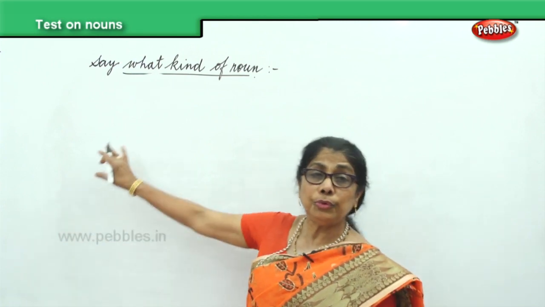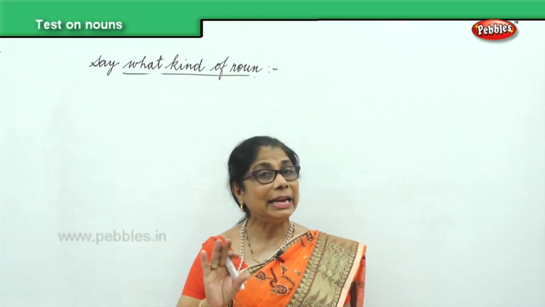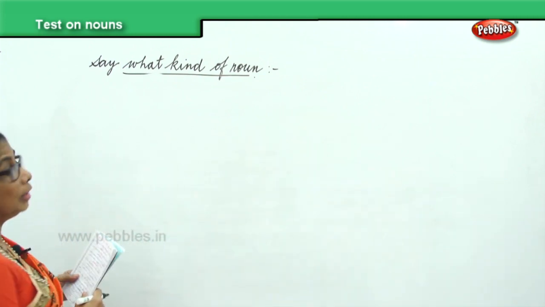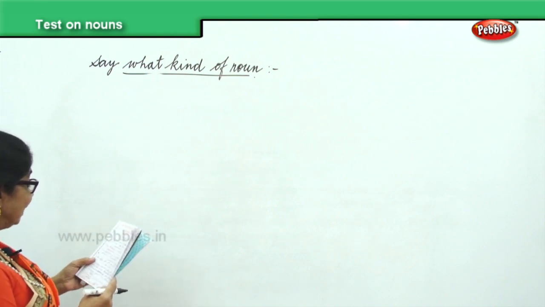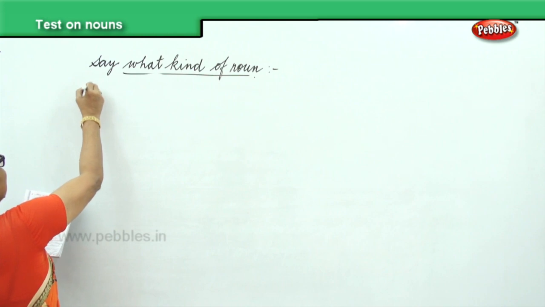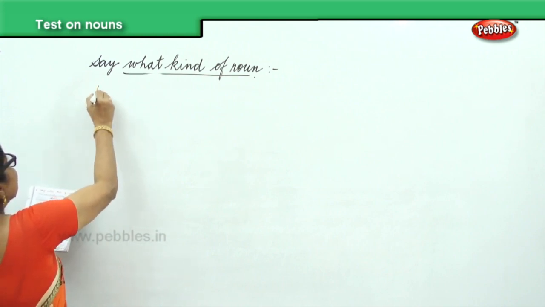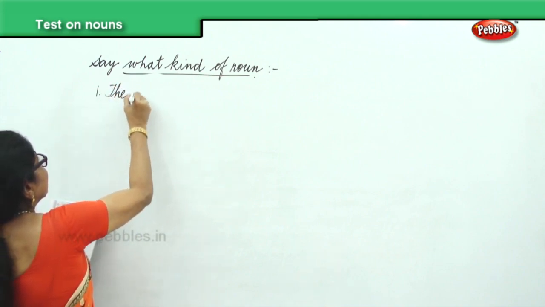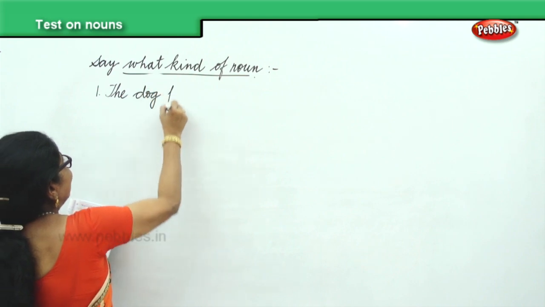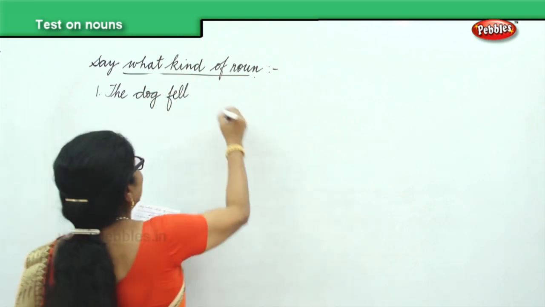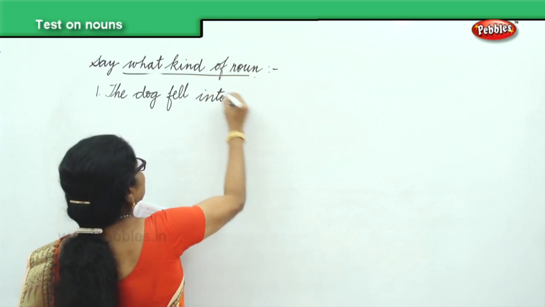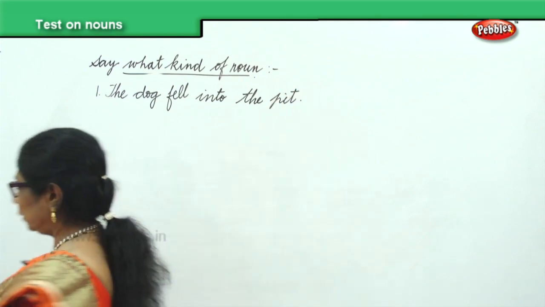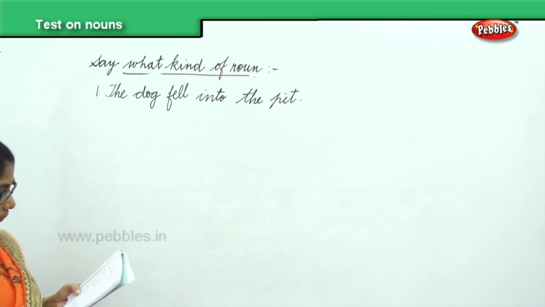We are going to do a few more exercises for you to identify different kinds of nouns. Okay? We are going to say what kind of noun we have in these sentences. The first I have here is: the dog fell into the pit.